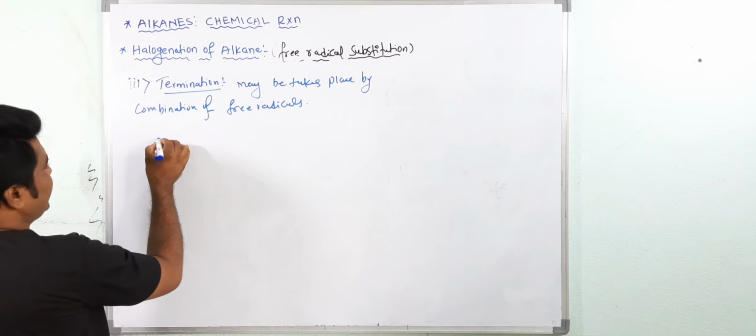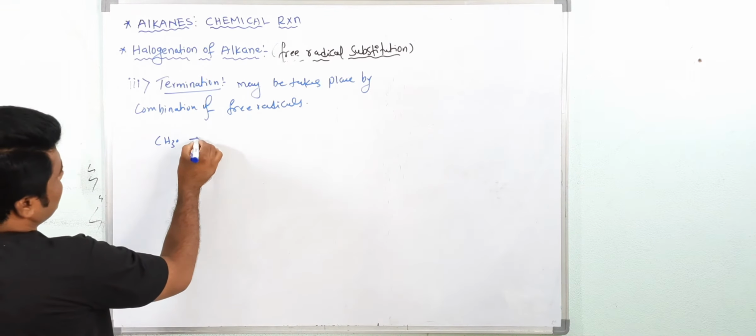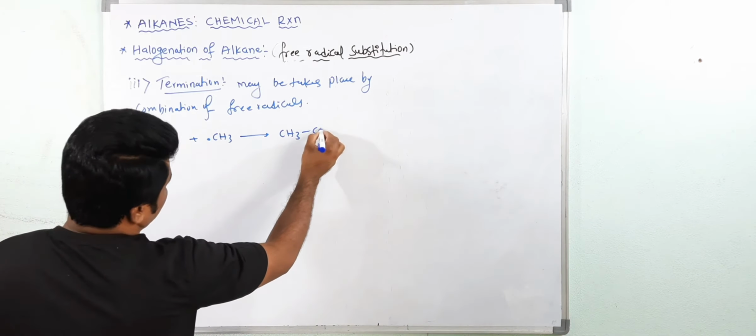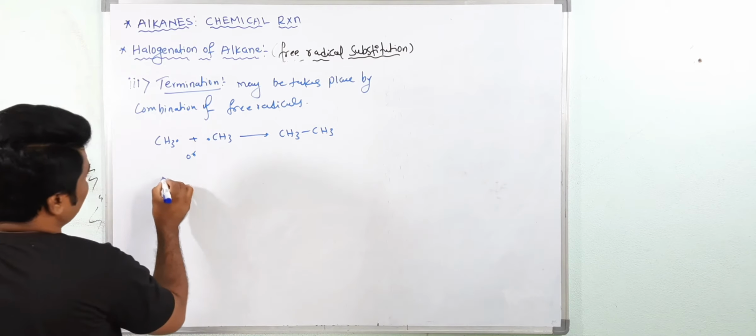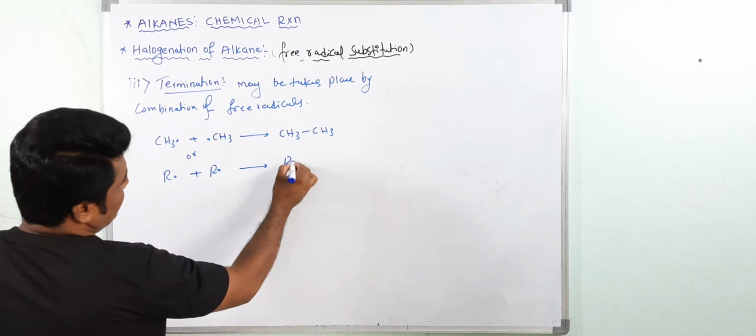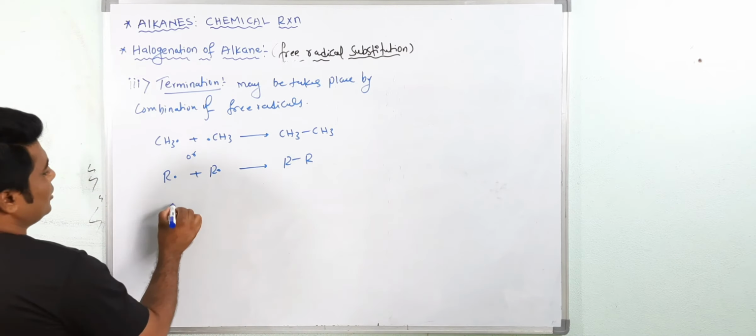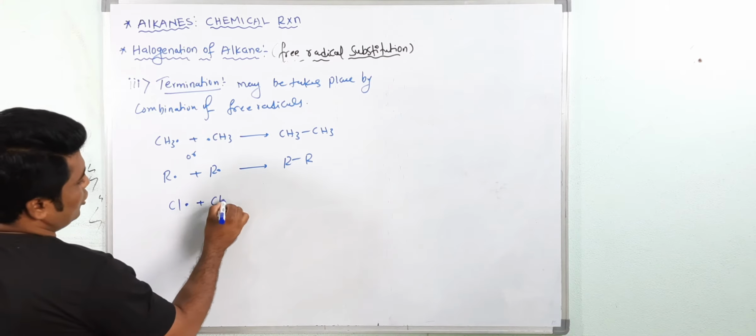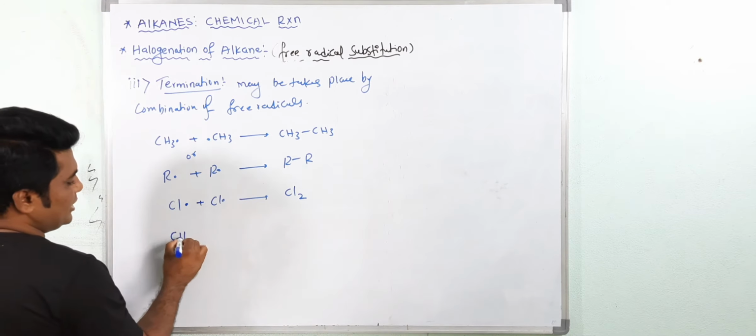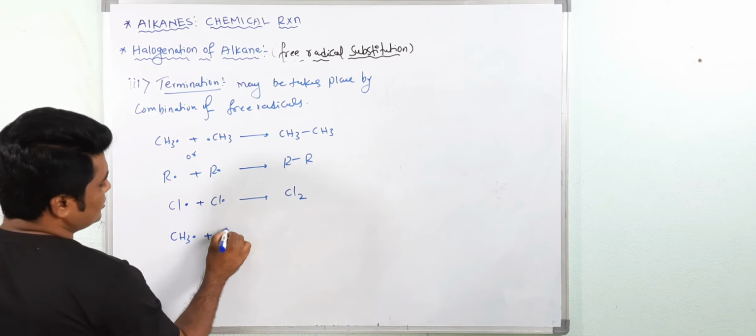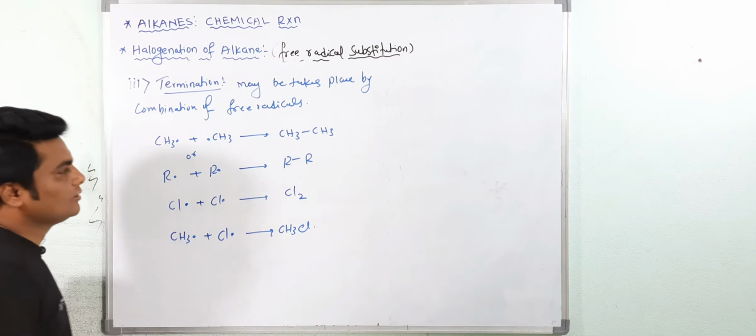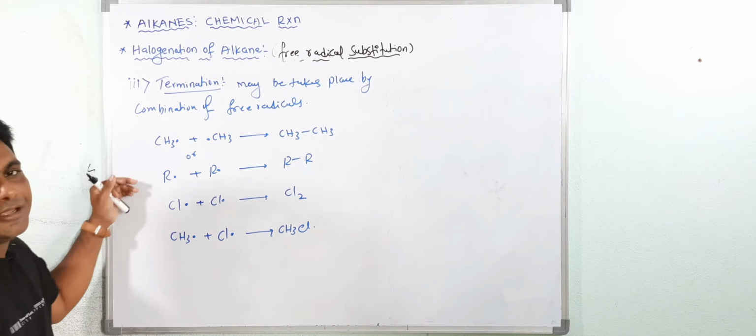For example, termination may take place by combination of two CH3 radicals, and you will get C2H6. Otherwise, if you take any alkyl radical R, you will get R-R. Now these chlorine radicals may combine and you will get Cl2. Otherwise, there is a possibility that CH3 dot and Cl dot may combine and you will get CH3Cl. Understood? This is a termination process.